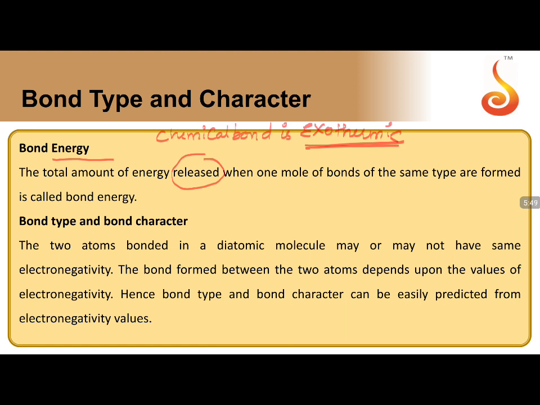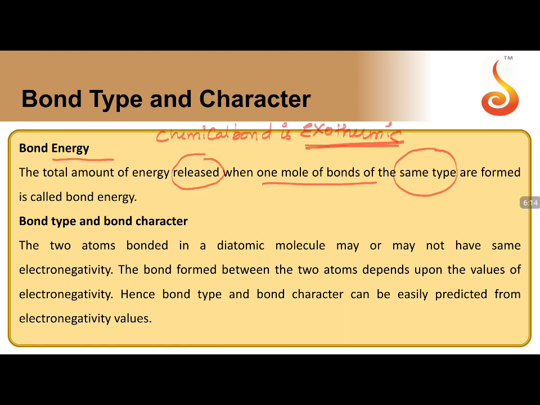So any bond that is formed between any two constituent particles, for the formation of the bond there should be a release of energy. No other alternative. Now it is well known that energy is released. Now how much energy is released for the formation of 1 mole of bonds of the same type?